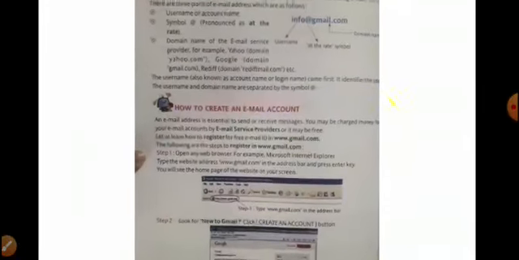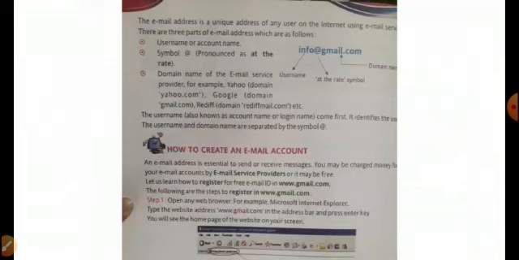Page number 24. Now come. The email address is a unique address of any user on the internet using email service. It is a unique, everybody's different address on the internet using email services. So there are three parts of an email address. Dear students, let's see all of them one by one.